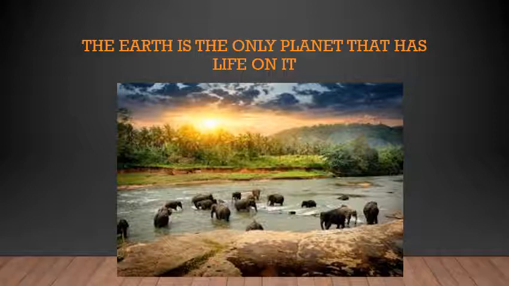All this life exists on Earth because we have water, because we have oxygen to breathe in. The very important components for any life to exist are the presence of oxygen and the presence of water. It is very important for the existence of life.